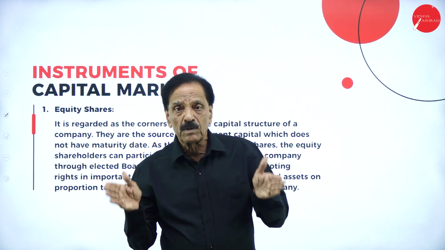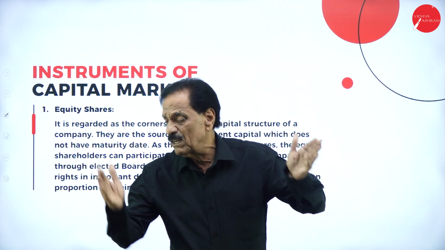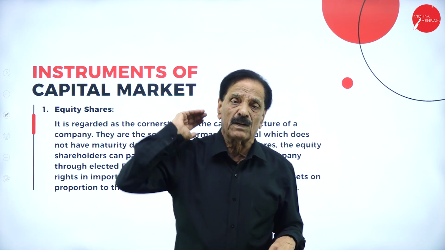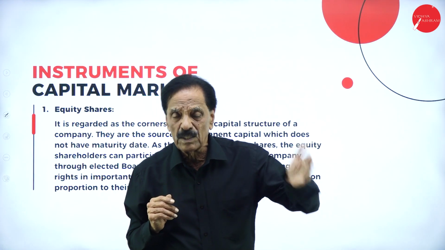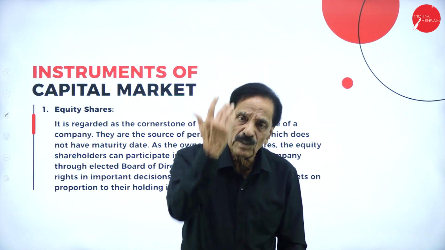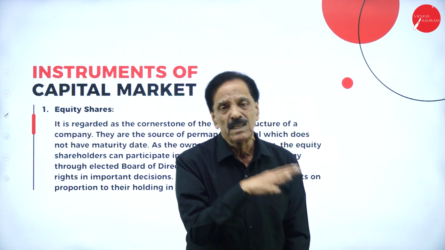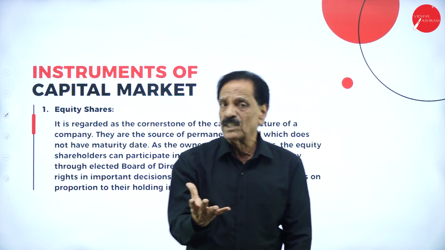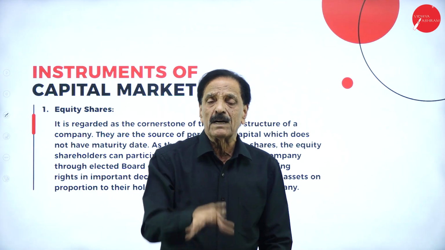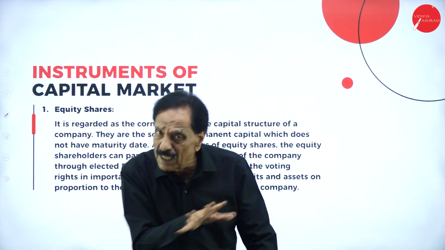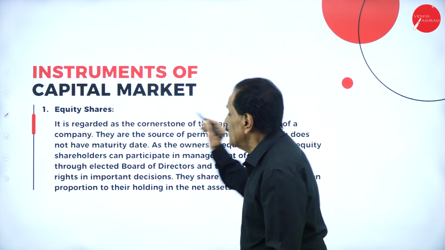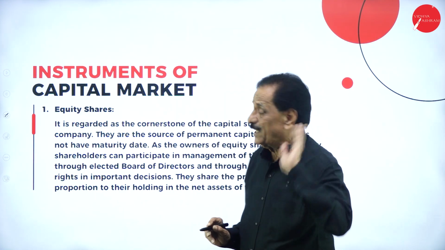So which are the two types of share? One is the preference share, one is the equity share. Equity shareholders are permanent shareholders. Preference shareholders are temporary shareholders. Their money will be paid back after a stipulated time, maybe 3 years, maybe 5 years. Whereas equity share capital will not be paid back till the lifetime. Their money will be paid back only when the company liquidates. They are the source of permanent capital which does not have a maturity date.